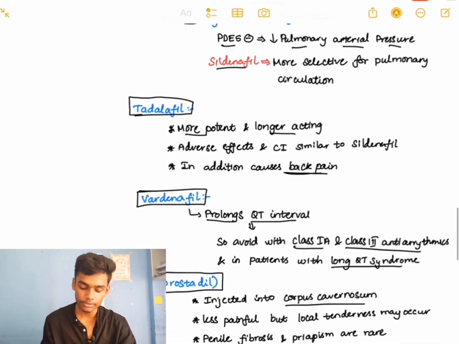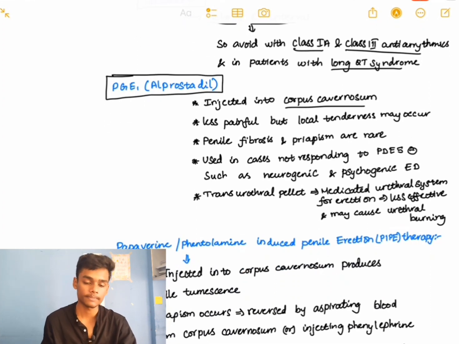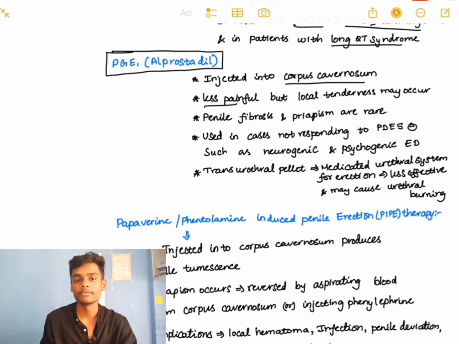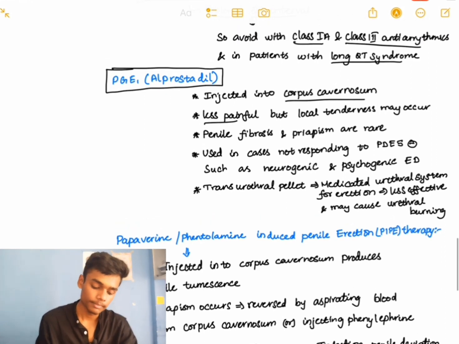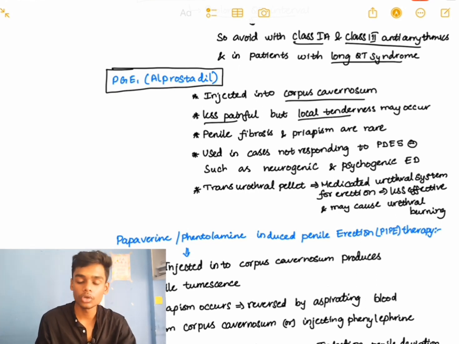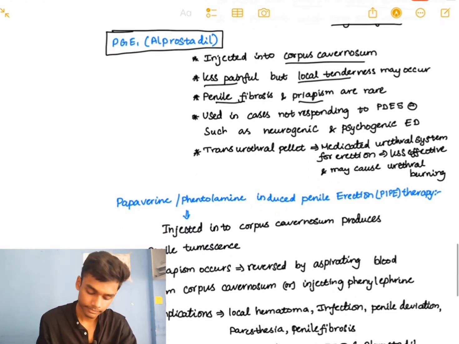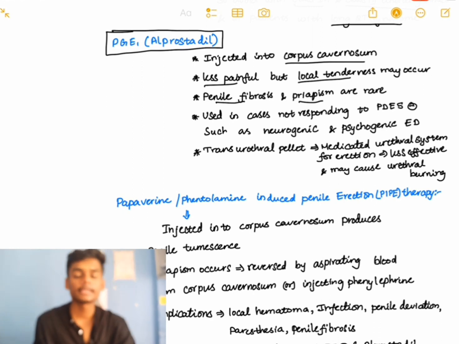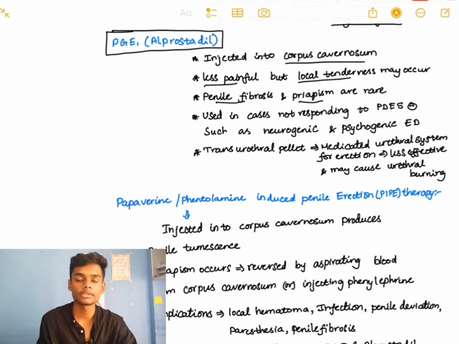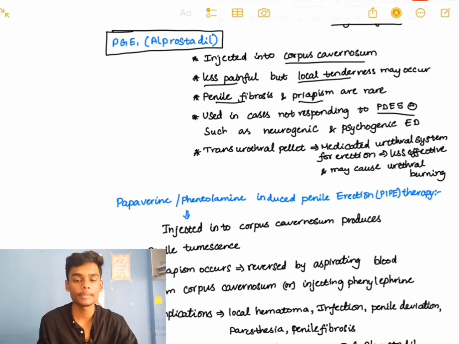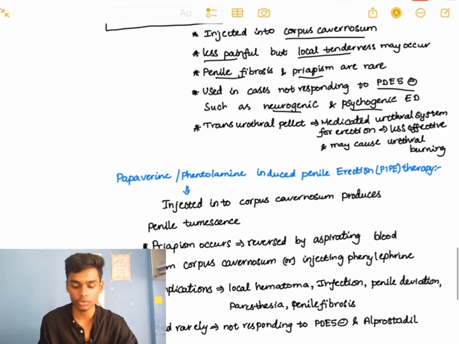So alprostadil can be used, which is directly injected into the corpus cavernosum. It is less painful. There is papaverine, which is painful when injected, but alprostadil is less painful on injection, and it can cause local tenderness. Penile fibrosis and priapism are rare. It is used when there is no response with phosphodiesterase 5 inhibitors, or in neurogenic and psychogenic erectile dysfunction, where phosphodiesterase 5 inhibitors cannot be used. In those cases we can use alprostadil.